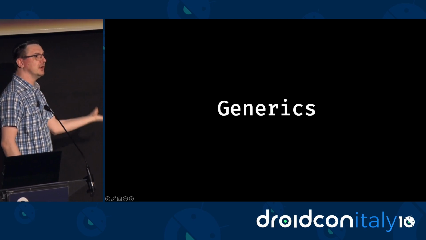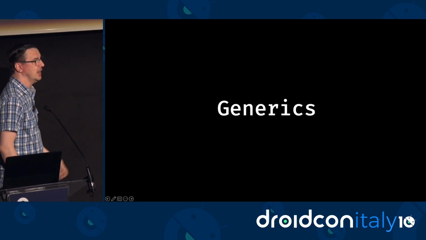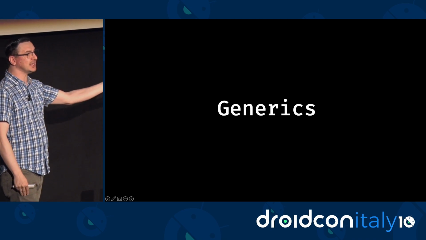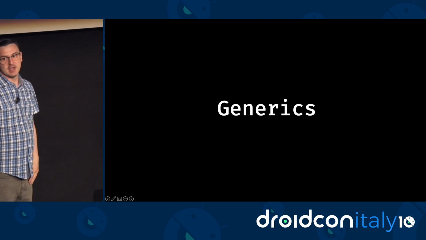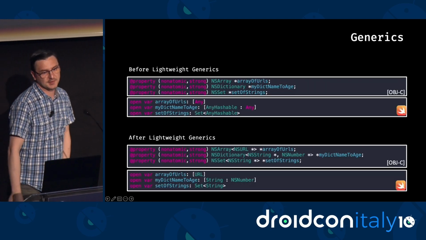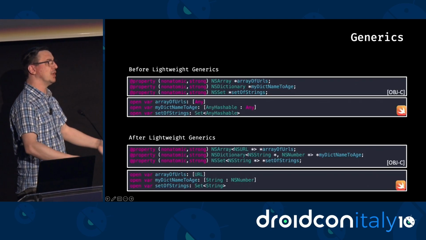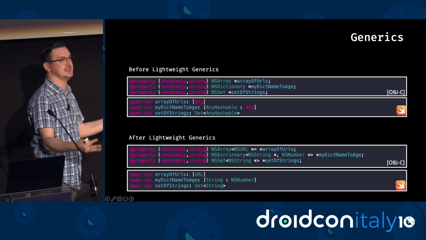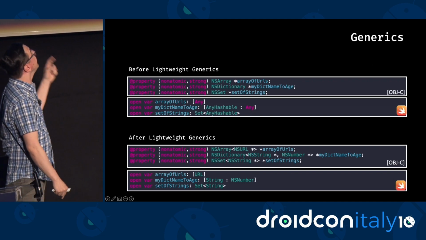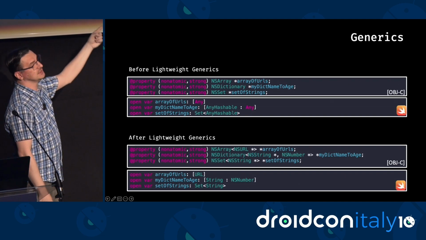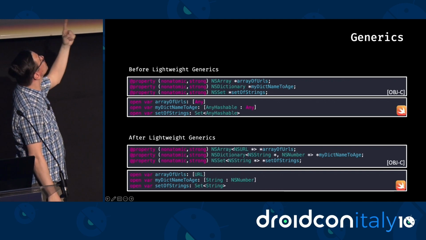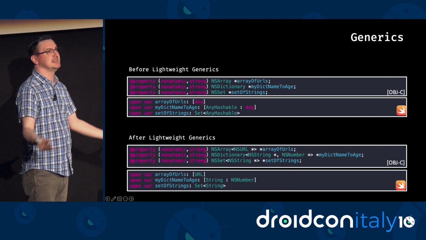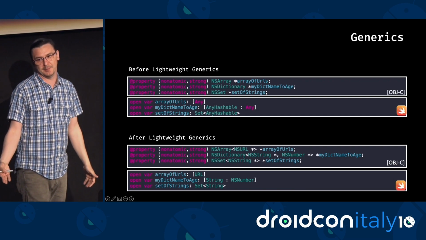Generics were not supported by Objective-C until 2015, when Apple introduced lightweight generics to improve the interoperability between Objective-C collections and Swift collections. So before lightweight generics, your Objective-C developer would define any NSArray, but would not be able to tell what that NSArray contains. You would not be able to say, for instance, this is an NSArray of integers. So when that code was then used by the Swift developer, the only thing he or she would see was a list of Any. And then they would have the trouble of forcibly casting this Any to the correct type.